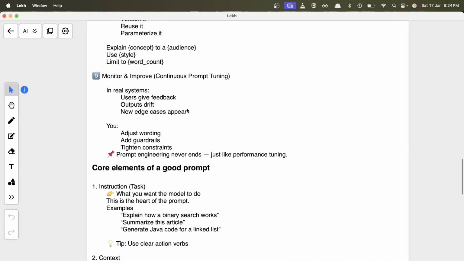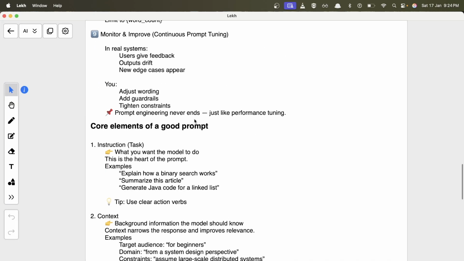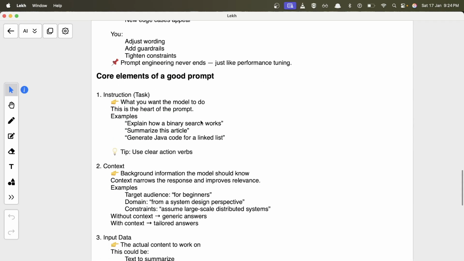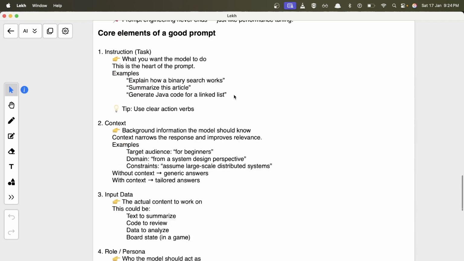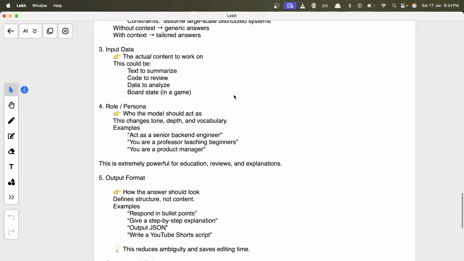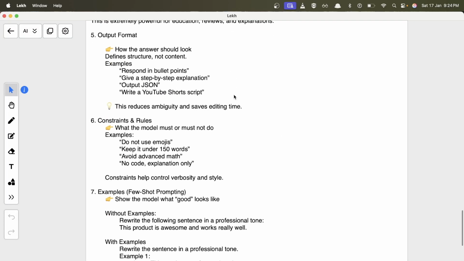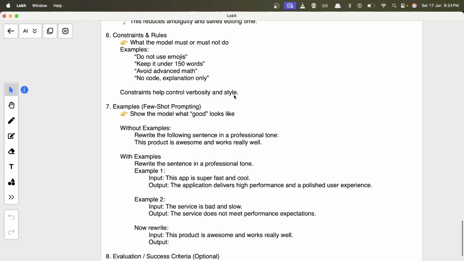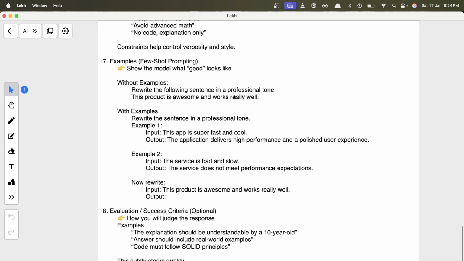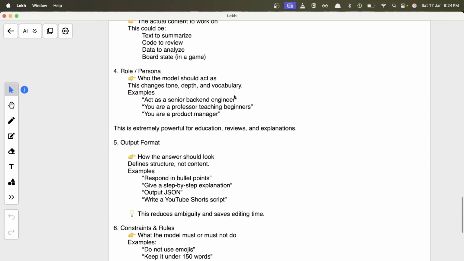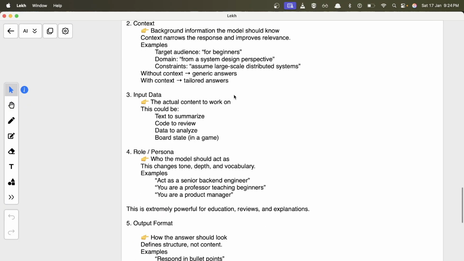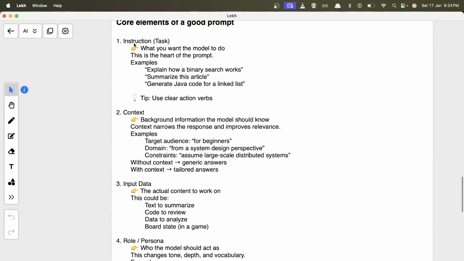Let's move to the different elements of a prompt, like how you can write a good prompt. A prompt that has these types of elements will be considered a good prompt, because it tells the AI model what type of output and what type of input you are expecting. So let's go through all the elements that a prompt should have. It's not compulsory that they will have all these things. Depending on the scenario and the problem structure, they might have only 2 to 3 things.